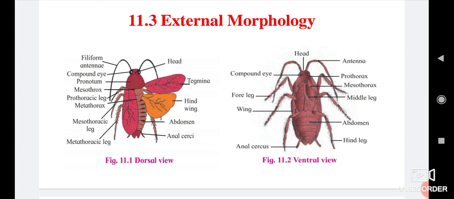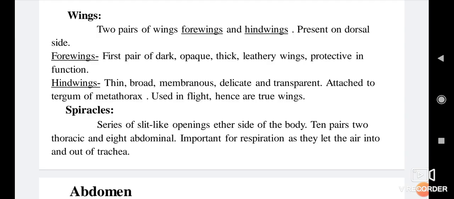Inside the forewings, hindwings are present. Hindwings are the second pair of wings. Hindwings are thin, broad, membranous, delicate and transparent, attached to the tergum of metathorax. The hindwings are used in flight, hence are true wings.